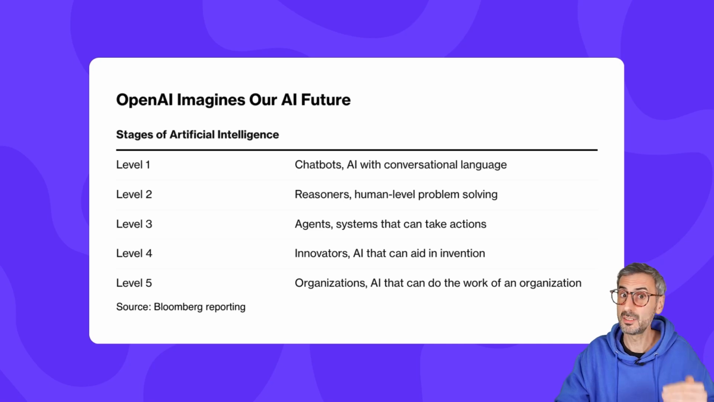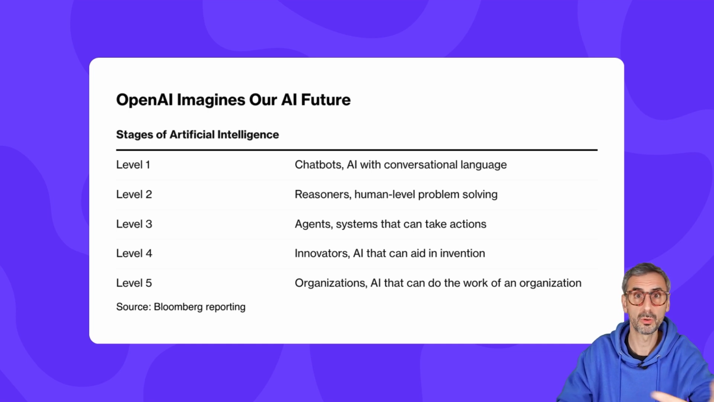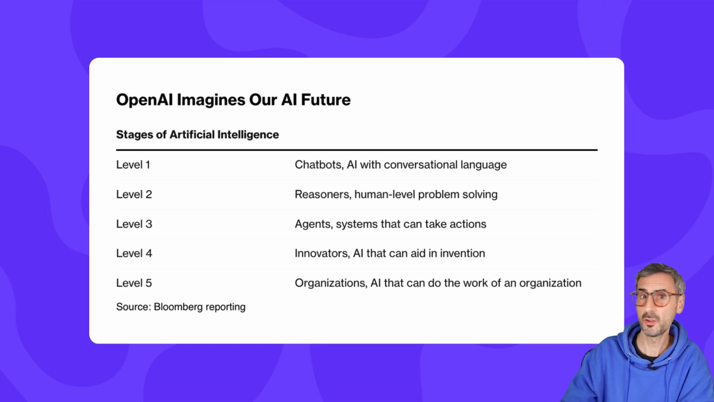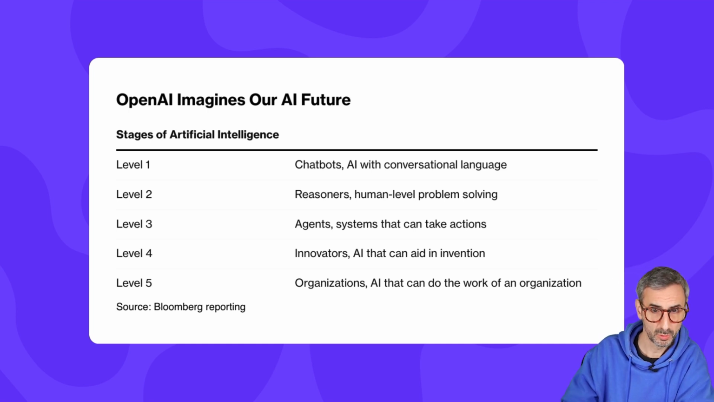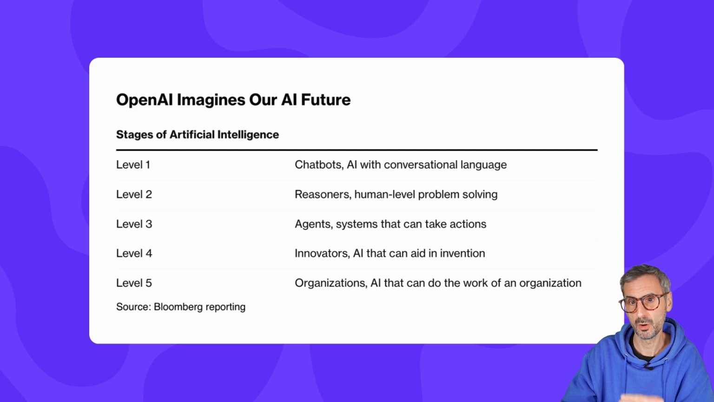So on this slide, we can see the different levels, the different tiers or stages of this quest to reach super artificial intelligence. So level 1 would be chatbots, so AI with conversational language. So that would be OpenAI launching ChatGPT back in 2022. Level 2 would be reasoners, okay? So models that can reason, human level problem solving.